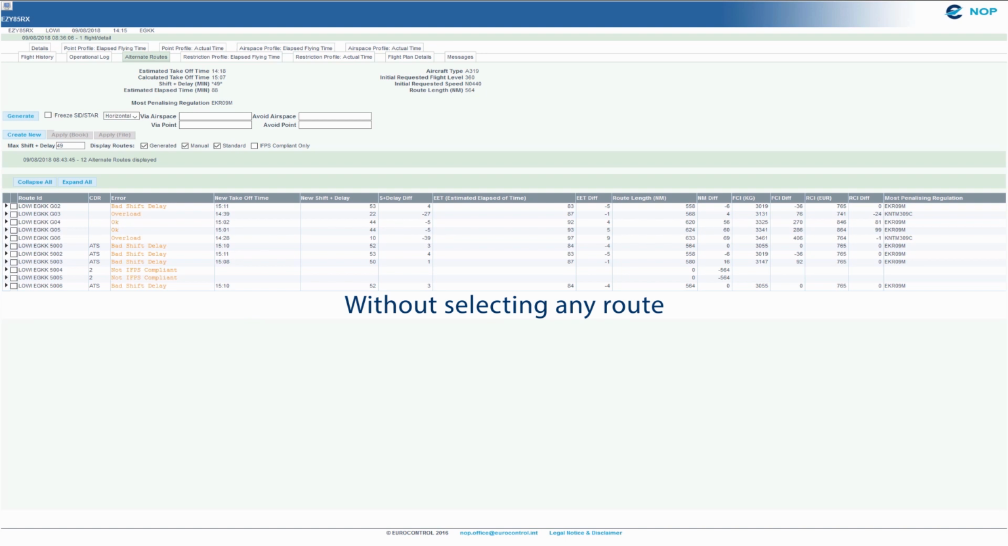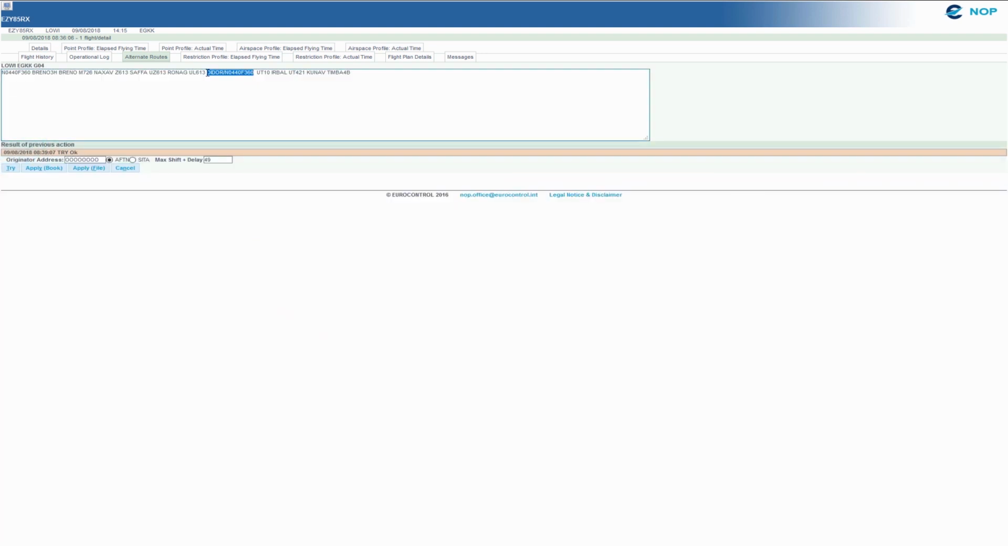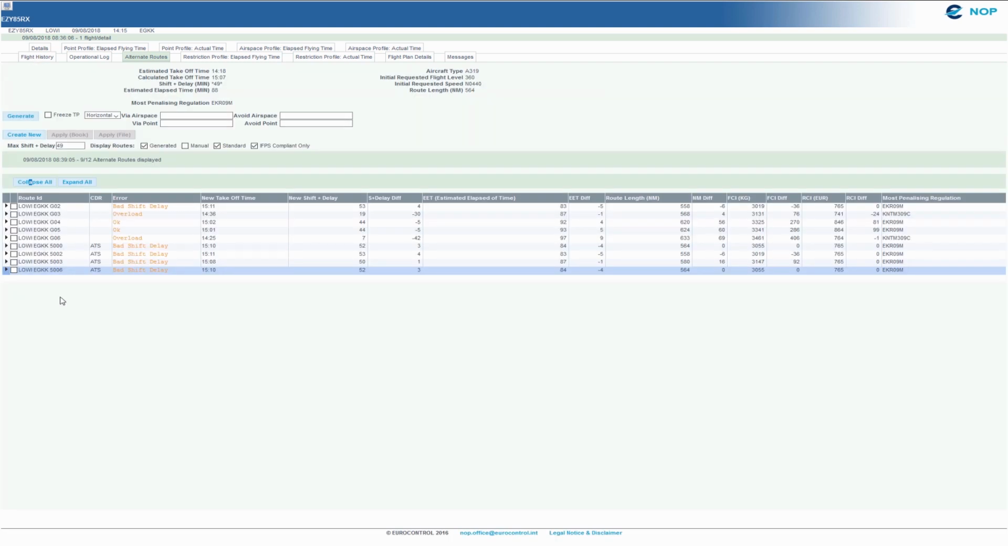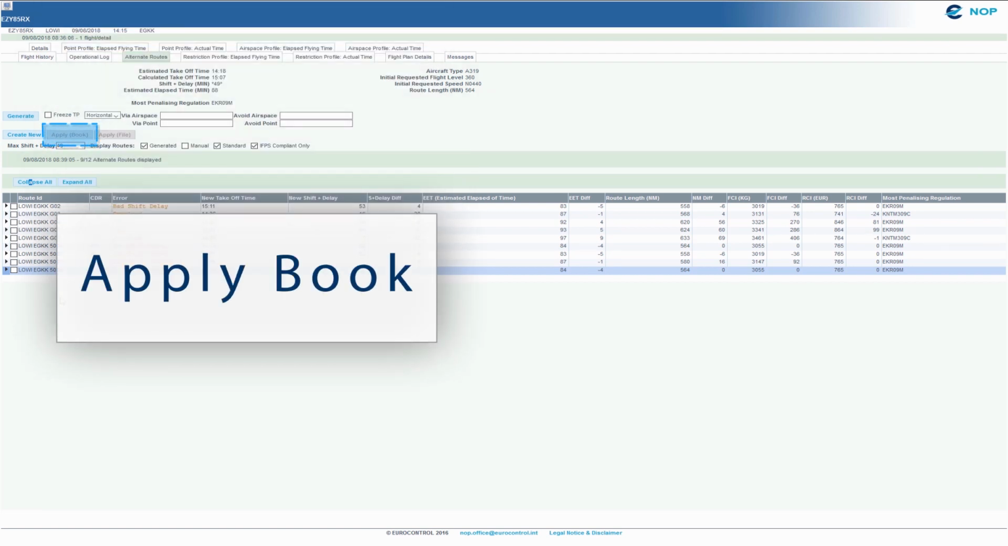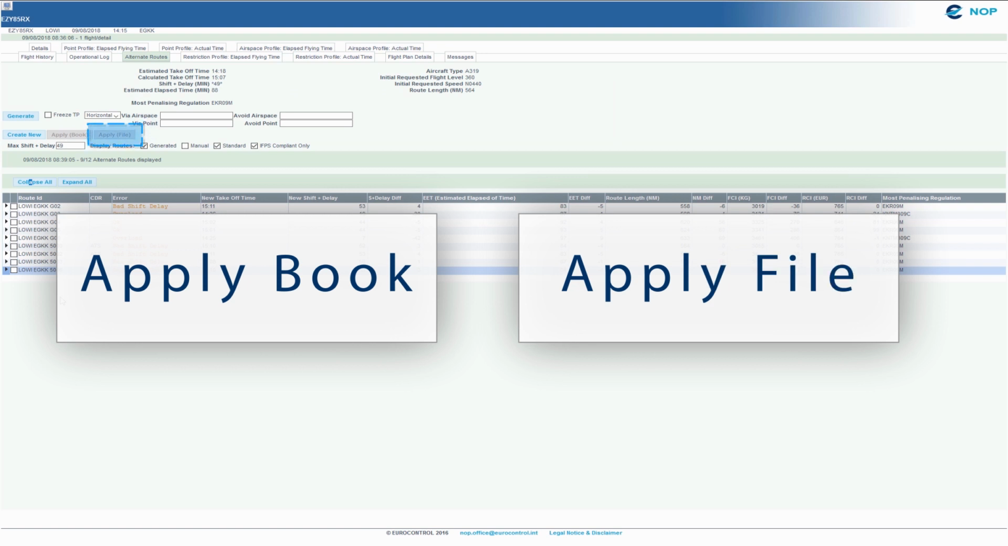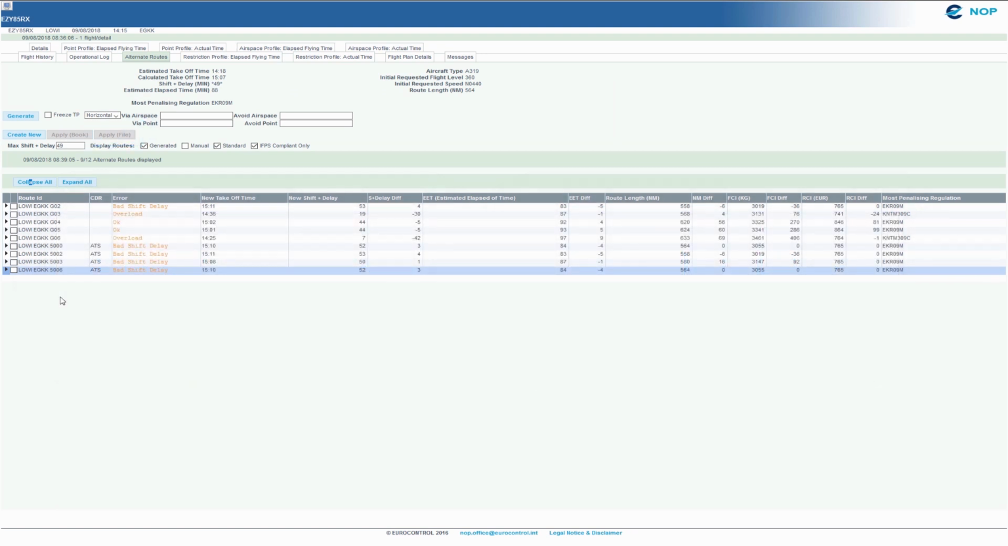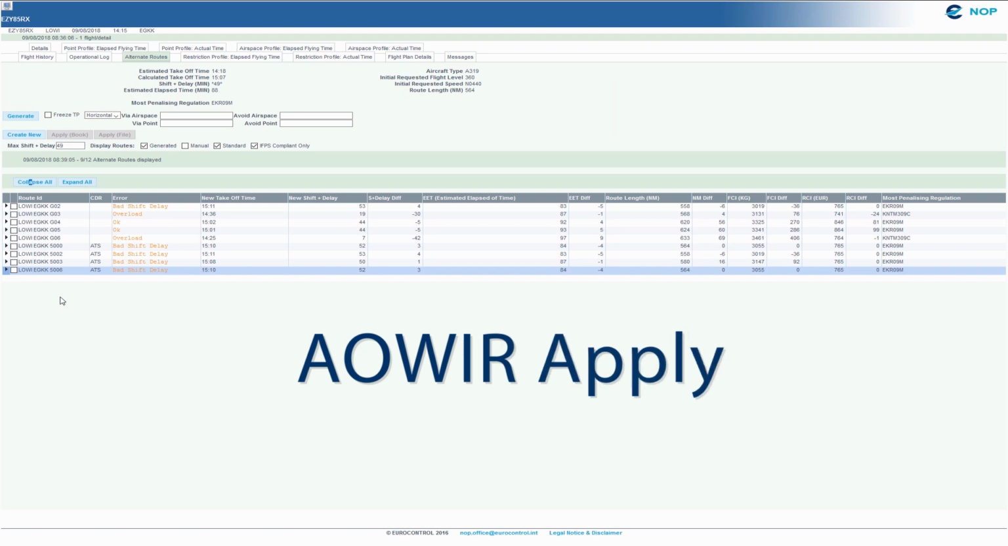This Create New option gives you also the possibility to test your own route by importing those routes manually in the system. When a route is considered as suitable for you, two options are available: Apply Book or Apply File. You will find the explanation in the tutorial named AOWIR Apply.